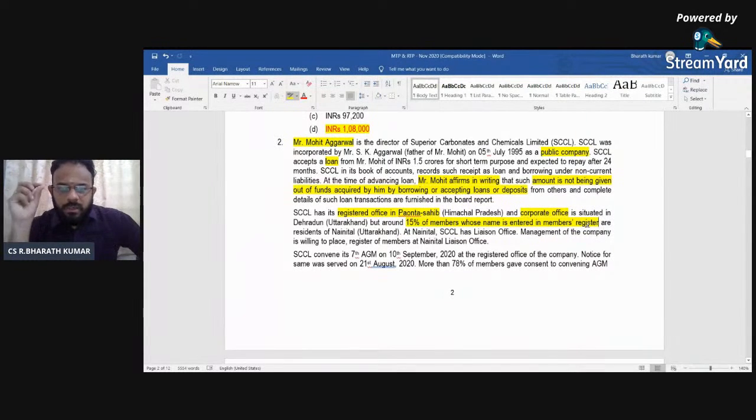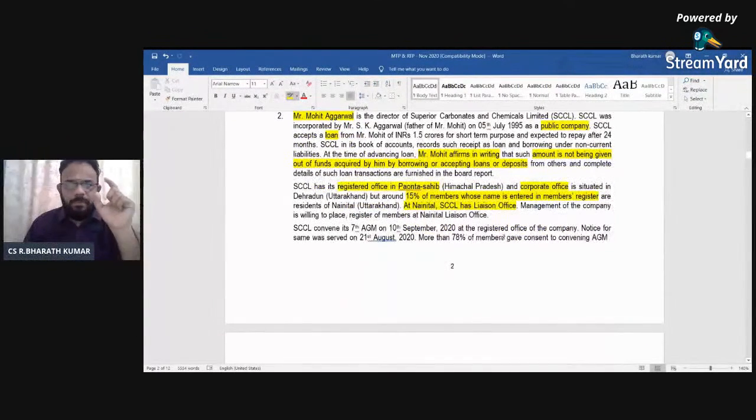The beauty is that even when it is more than 10%, with a special resolution, you can move from one place to another place, even when they are not the registered office. So at Nainital, SECL has a liaison office. Can you try to do it? That again is possible, because if more than 10% pass a special resolution, it is going to be there. This we would have already studied when we studied our basics.